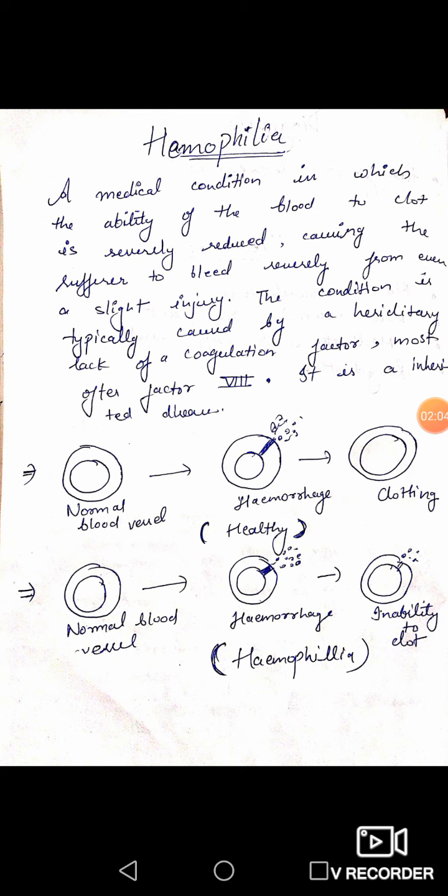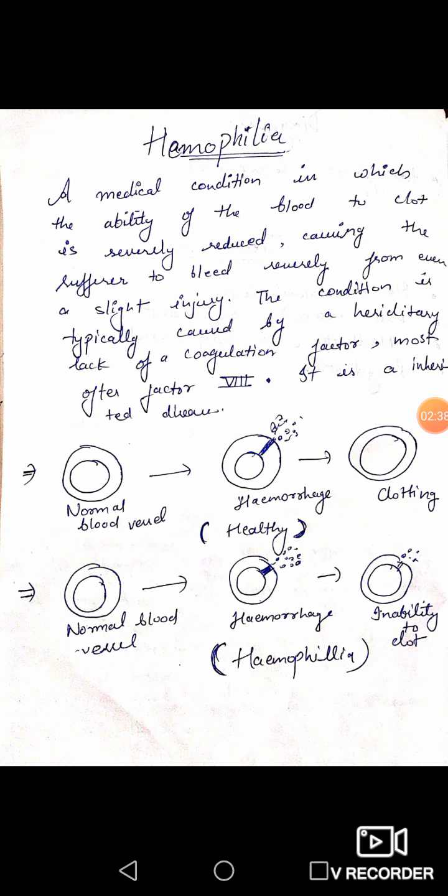Now there are two diagrams. The first is a healthy human, the second is a hemophilic patient. In the first diagram, a healthy person with a normal blood vessel, if he gets a hemorrhage, will recover. Why will he recover? Due to the presence of clotting factor, which will coagulate the blood and stop the abnormal bleeding.